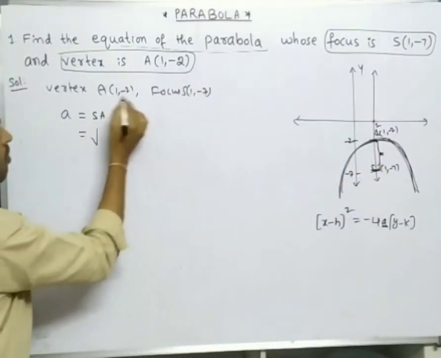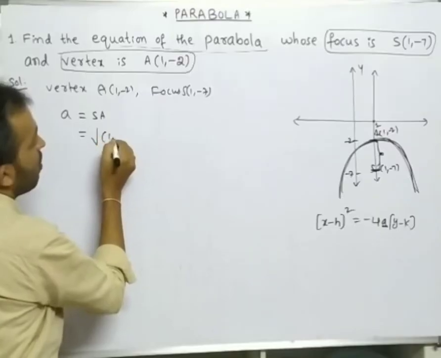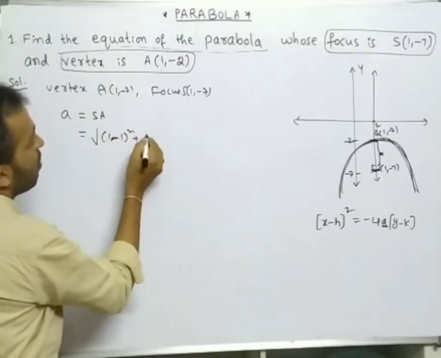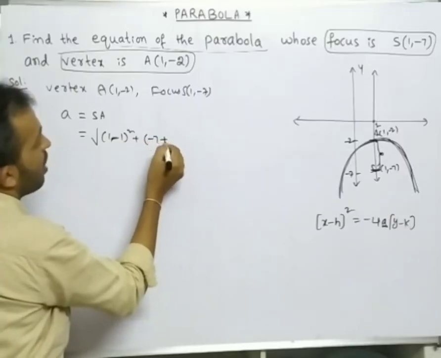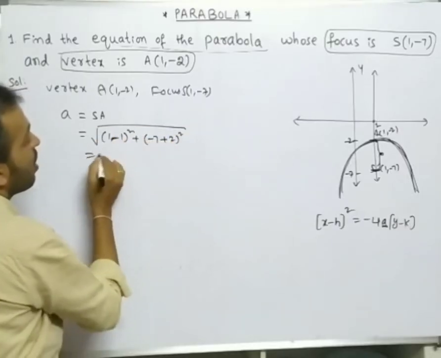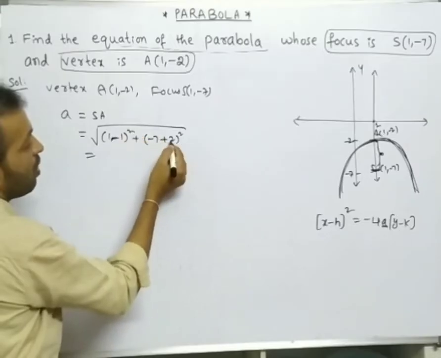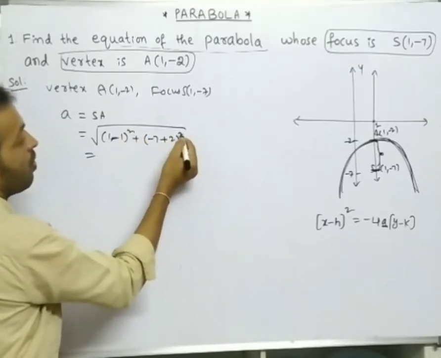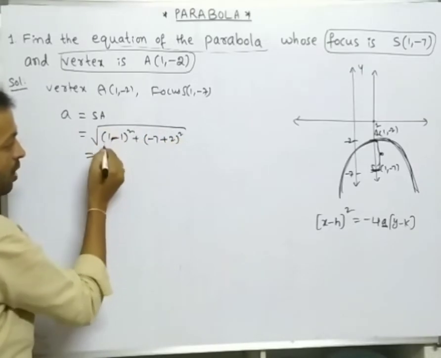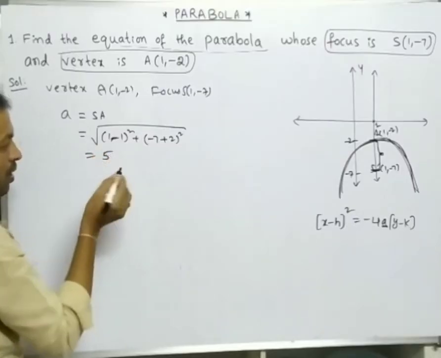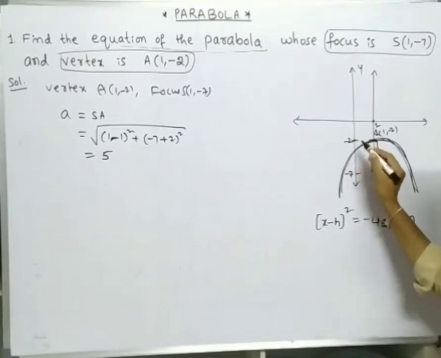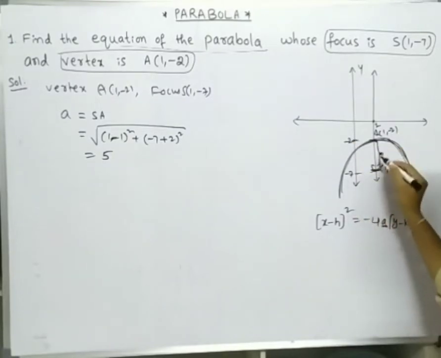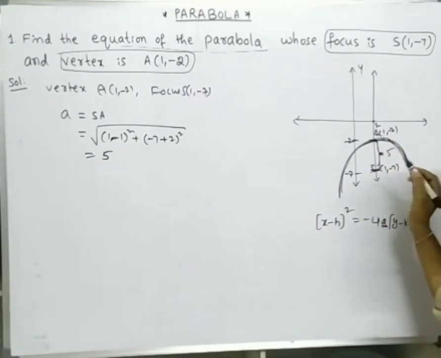So find the distance between these 2 points, that is the square root of (1 minus 1) whole square plus (minus 7 minus minus 2) whole square, that is (minus 7 plus 2) whole square. So 1 minus 1 is 0, 0 square is 0, minus 7 plus 2 is minus 5, whole square is 25. Square root of 25 is 5. Otherwise we can find it here only. Here this is -2, this is -7, and the distance between these 2 points is 5. That's why geometry is very, very important.